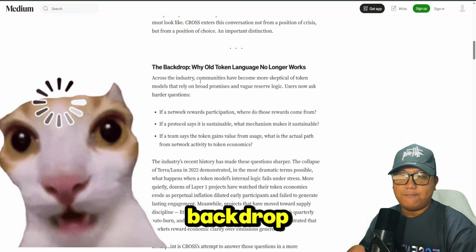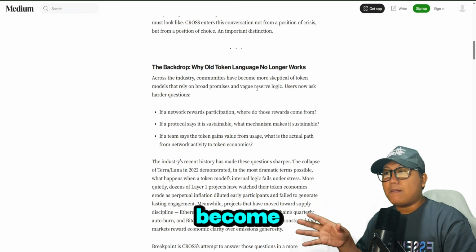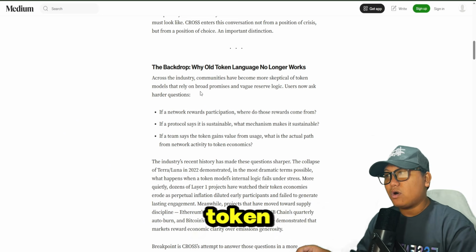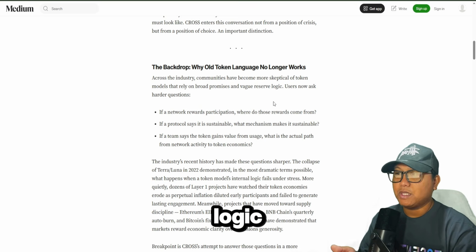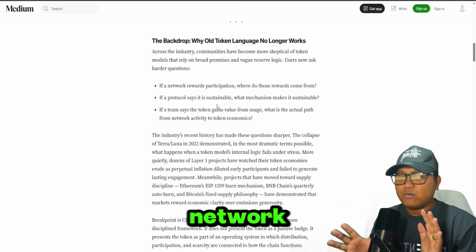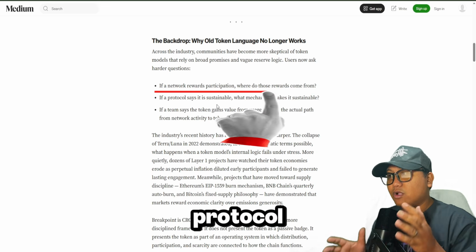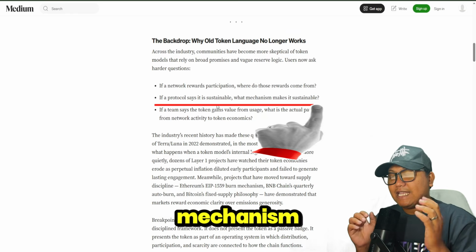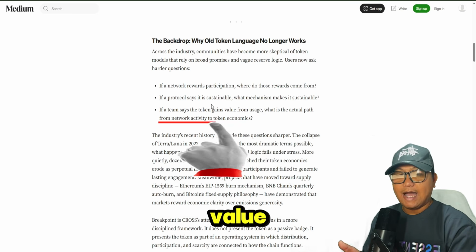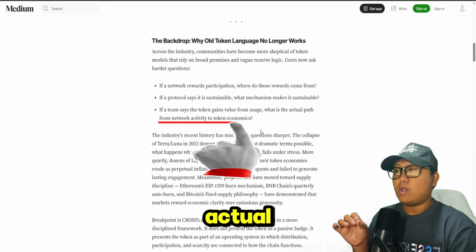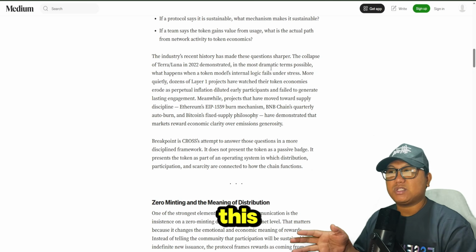So we have the backdrop: why vague token language no longer works. Across the industry, communities have become more skeptical of token models that rely on broad promises and vague reserve logic. Users now ask harder questions. If a network rewards participation, where do those rewards come from? If a protocol says it's sustainable, what mechanism makes it sustainable? If a team says the token gains value from usage, what is the actual path from network activity to token economy? The industry's recent history has made these questions sharper.